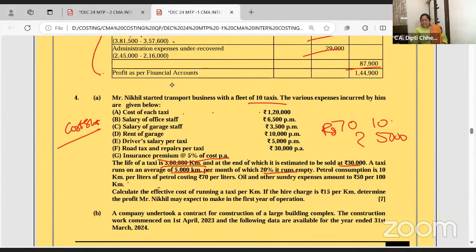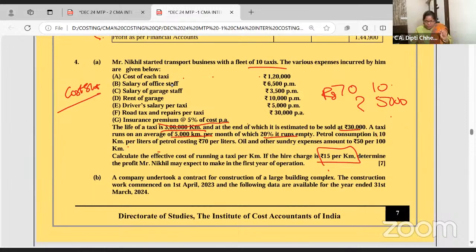70 rupees for 10 kilometers, so 5,000. Like that, you have to charge. And lastly, they have already given that if you're quoting 15, then what will be your profit? Honestly speaking, if I had 2-3 hours, the best way is to solve it here.